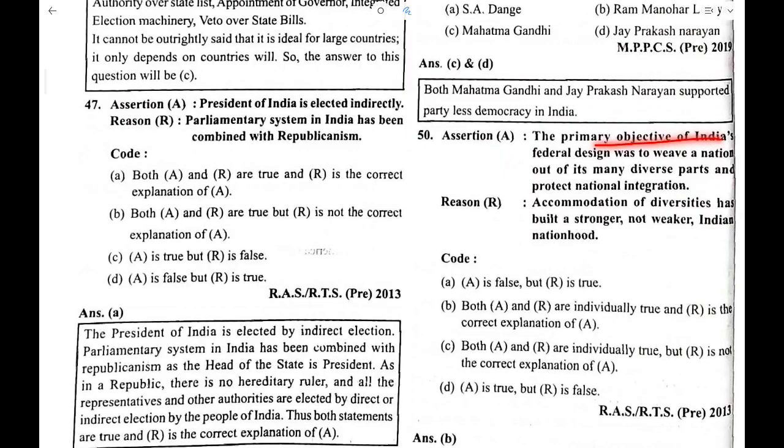The primary objective of India's federal design was to weave a nation out of its many diverse parts and protect national integration and accommodation of diversity that has built a stronger, not weaker, Indian nationhood. B is the correct answer.